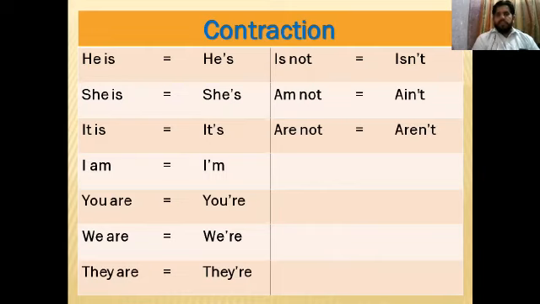Like we say it is, so its short form is it apostrophe s, it's. I apostrophe m, which is called I'm. Your short form is you apostrophe re, you're. We are, we apostrophe re, which we pronounce as we're. And they are, short form is they apostrophe re, they're. With the negative, is not short form is is n apostrophe t, which is pronounced as isn't. And I am not short form is I'm not. And are not, short form is are n apostrophe t, which is pronounced as aren't.